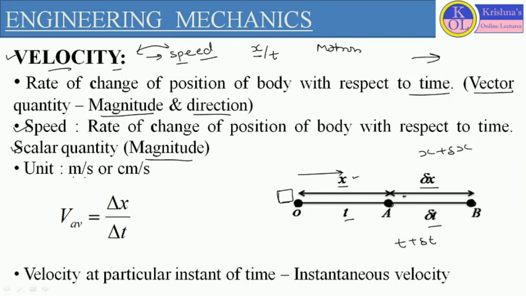If we talk about the relative velocity, we define it as the final velocity minus initial velocity. So average velocity or relative velocity we can define with the help of these two terms. The initial velocity we are considering as x by t, and the final velocity as x plus delta x by t plus delta t. Now the total time is t plus delta t.